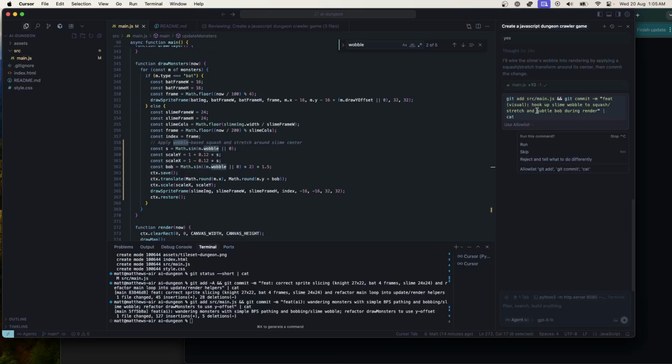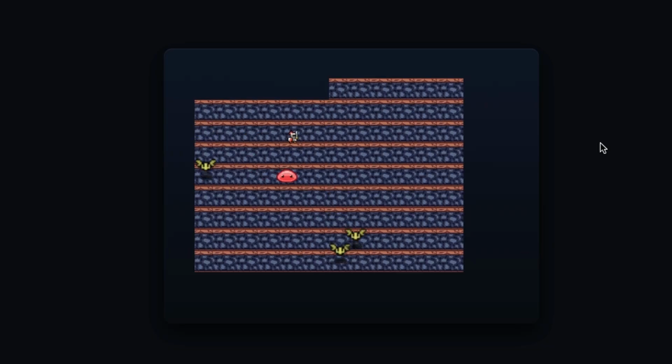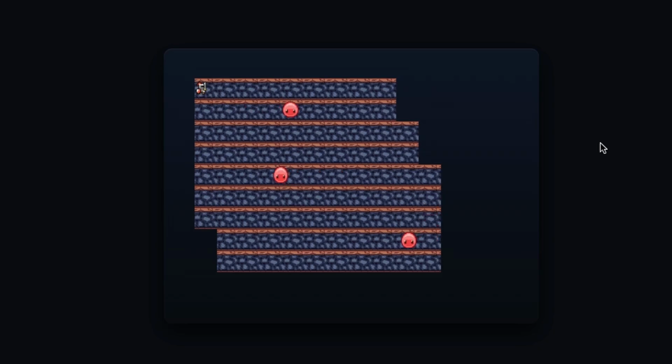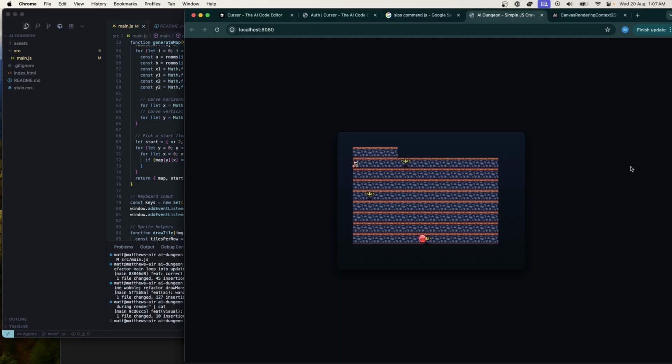It wants to commit right away. It doesn't say something like, "Hey, test this code first." Oh yeah, this is the slime. It's kind of hard to tell. I think it is making it slowly a little bit bigger and smaller. Okay, so what are some other problems? The knight appears smaller than the monsters. Can we make it bigger? Okay, that's a bit better.